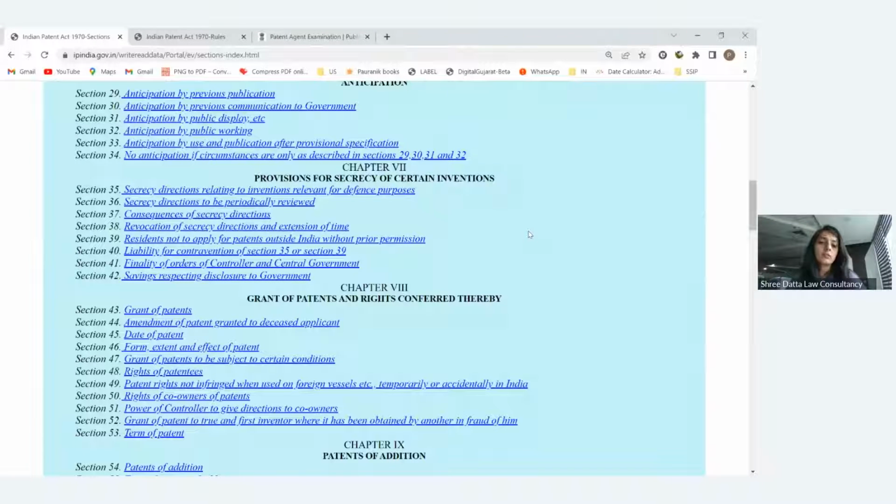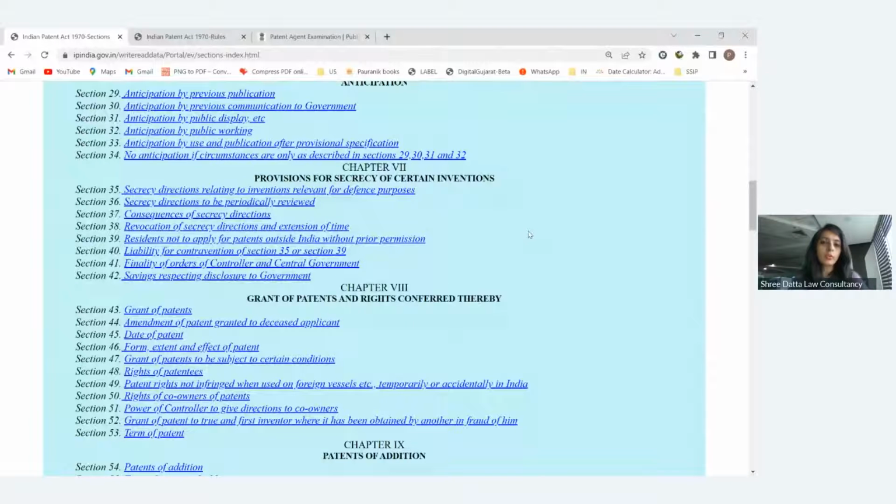It will be communicated to the central government that such an application was received from such an applicant, and that it is related to defense. Then the government will look into whether it is actually related to defense, and whether it will be helpful for the Indian defense system. If it is required, the government will be personally involved in these cases, and things will move onwards.